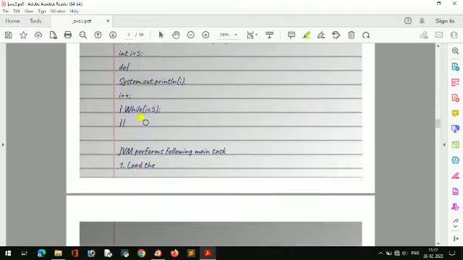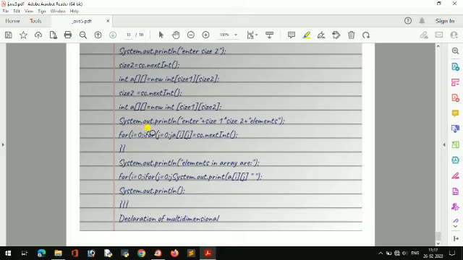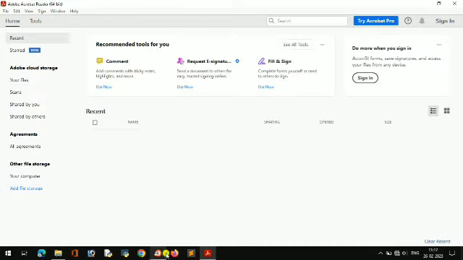These are simple programs, you can just see them once. I am not going to explain this, because first of all we have to explain the other topics, so that's why. Now we'll see some questions.